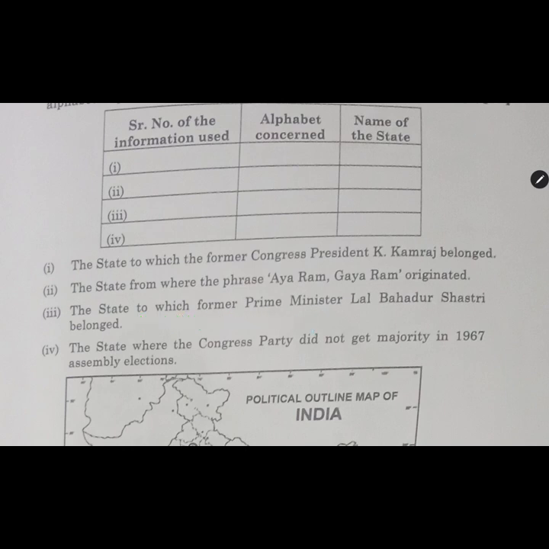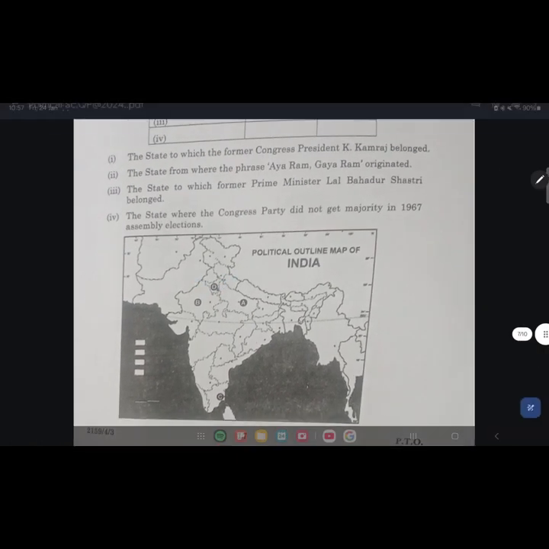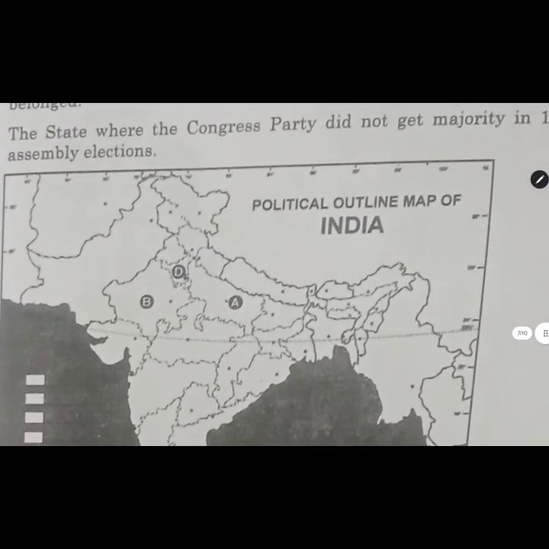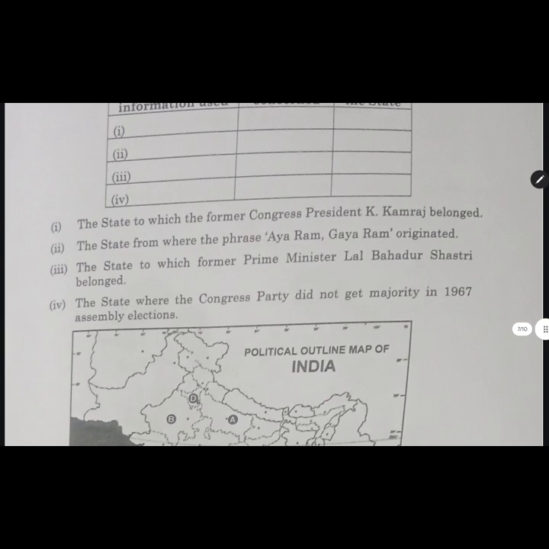Ayaram Gayaram was originated in, my bad, this is not Delhi, this is Haryana. Okay, this is not Delhi, this is Haryana. And Ayaram Gayaram was originated there itself. This was D, Haryana.